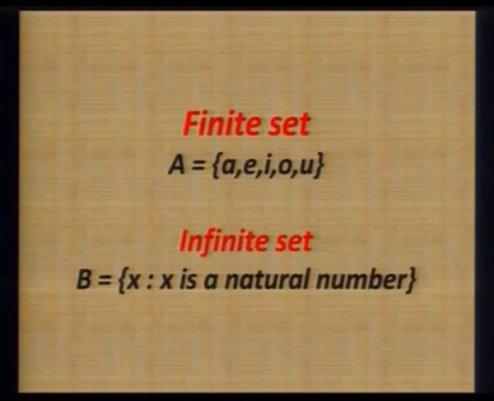Or if we are not able to count the elements, then it is an infinite set, meaning the total number of elements is not possible to count, as in another set B equal to X such that X is a natural number, and we know natural numbers are infinite in counting.